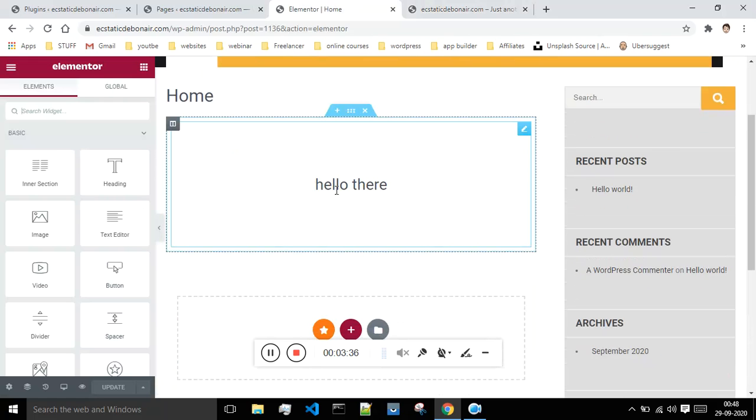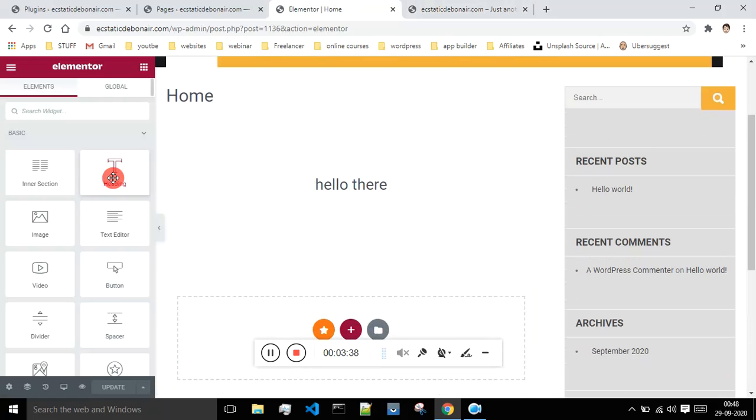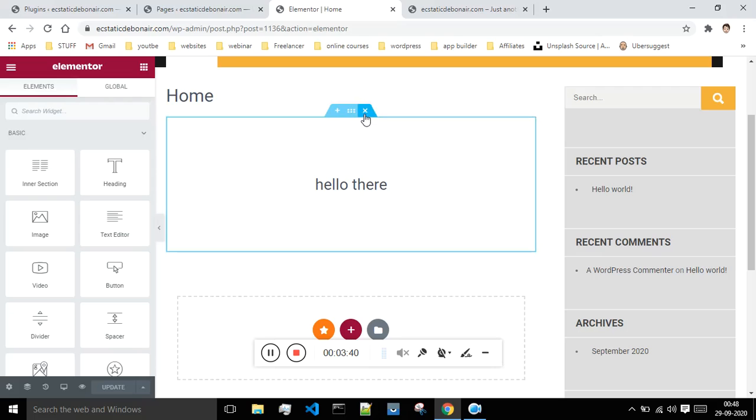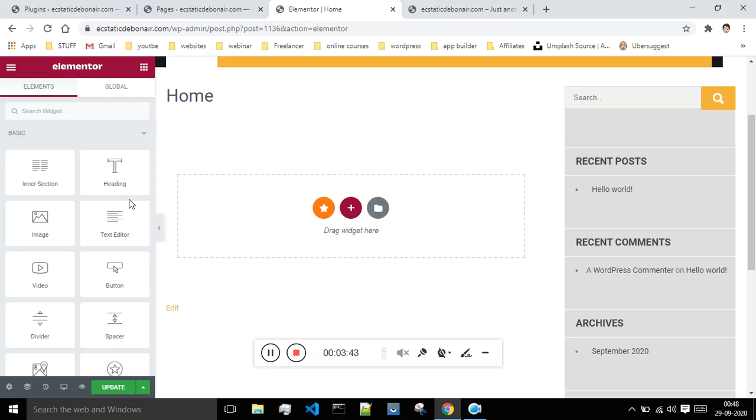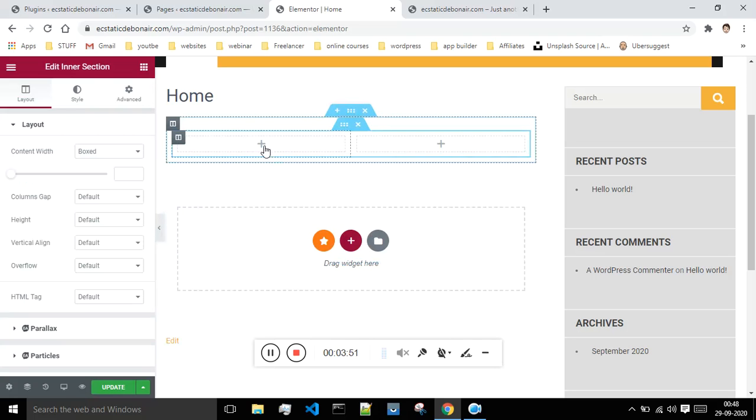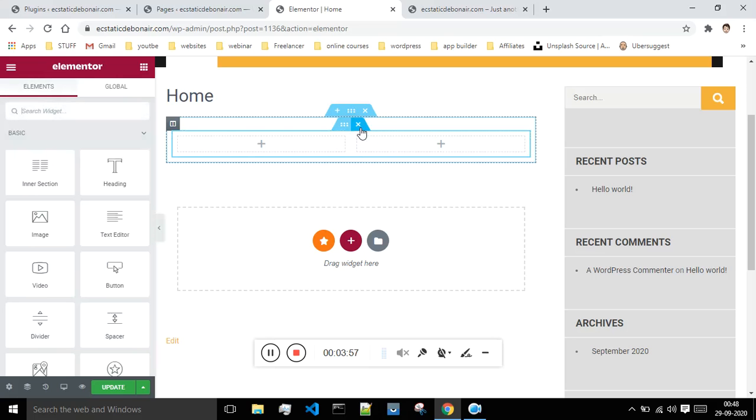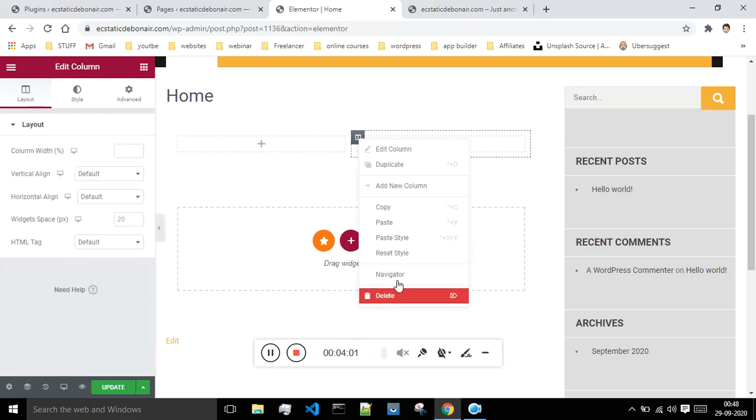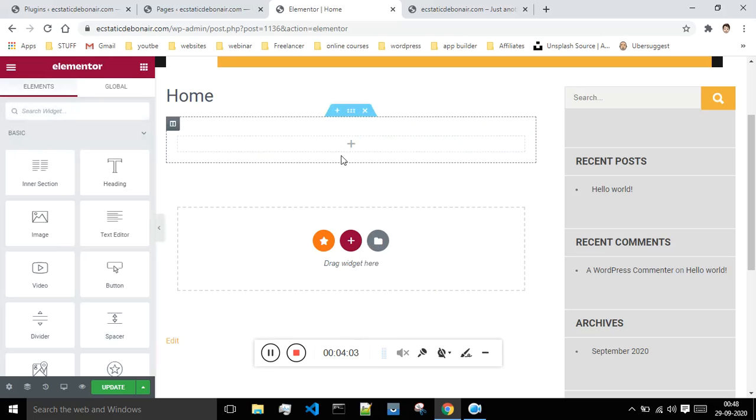Now if you want to edit something over here, let me first remove this. You just have to drag and drop. I will first drag and drop the inner section, and our inner section has 2 columns. I will delete this one, because I want only one column over here.